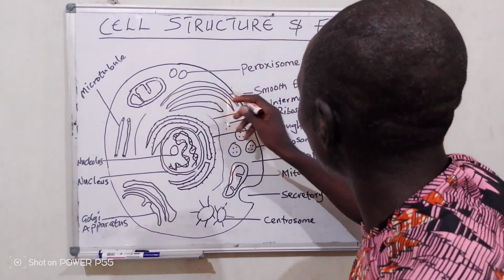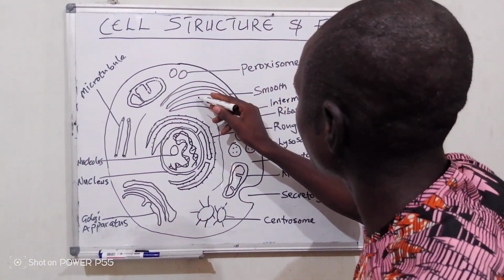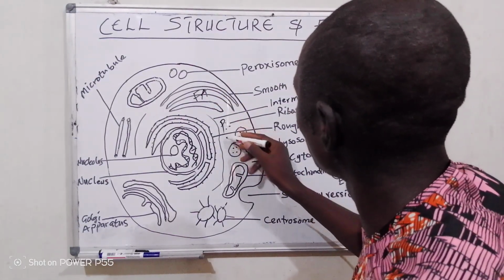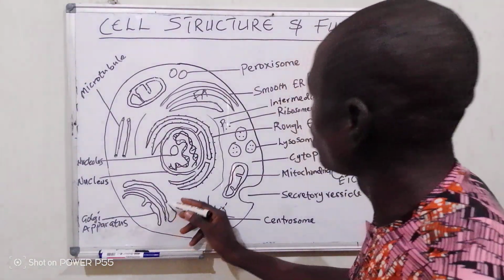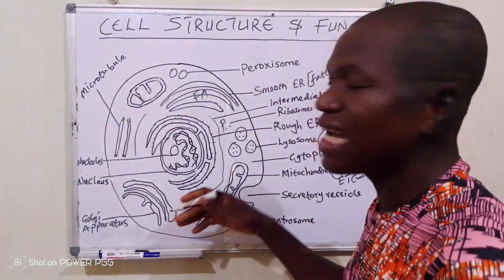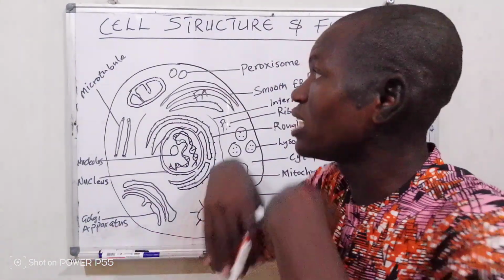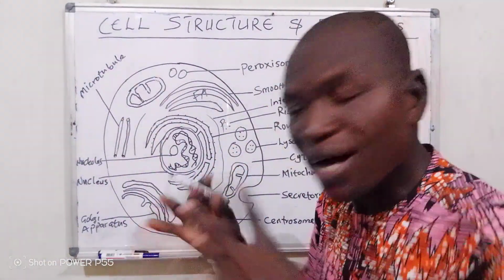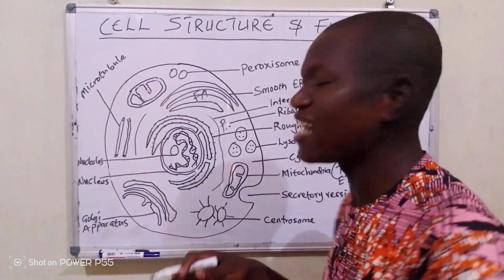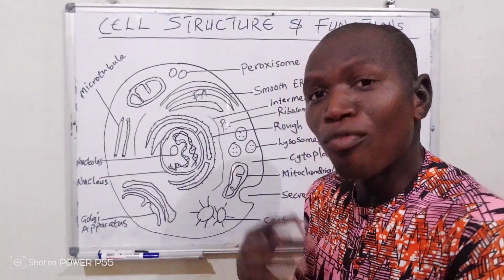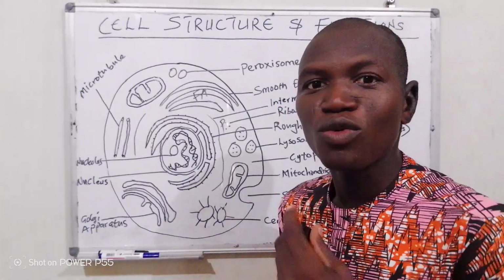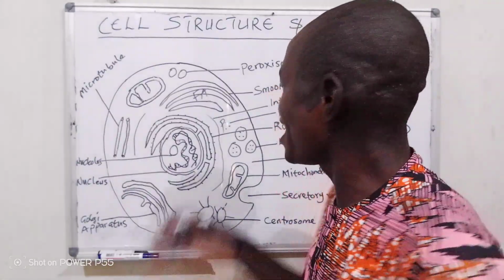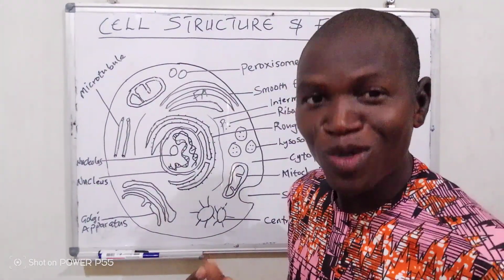Remember, smooth endoplasmic reticulum produces fatty acids, while ribosomes produce protein. Now these proteins are being sorted and packaged, then they are transported either to the outside environment, or if they are to be used within the cell, the Golgi will sort and package them, because sometimes the way they are produced, they are not utilized directly, so they undergo modification. There is what we call post-translational modification.